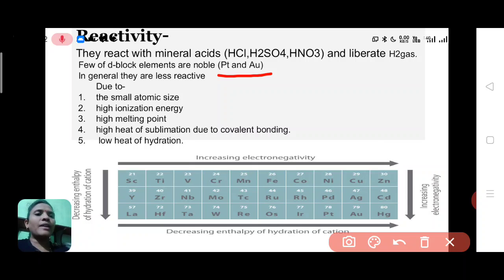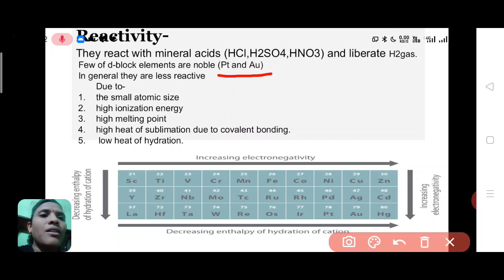That's why they cannot react with any other substance. That's why platinum and gold cannot react with any substance, that is air or water or mineral acids, and that's why we make ornaments and jewelry from platinum and gold, because they cannot react with any other thing.